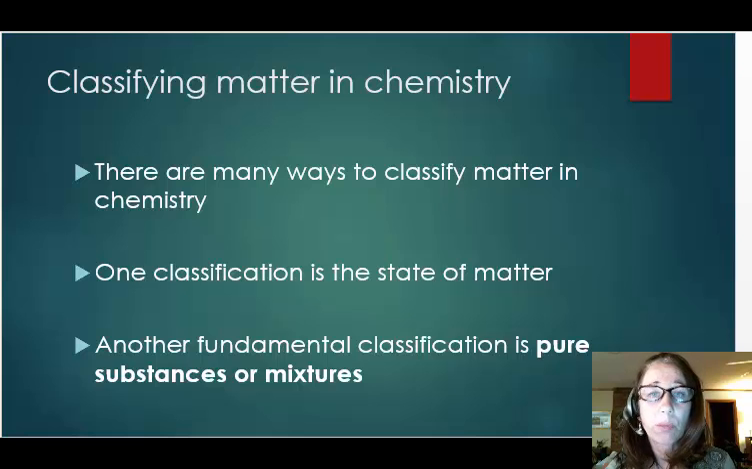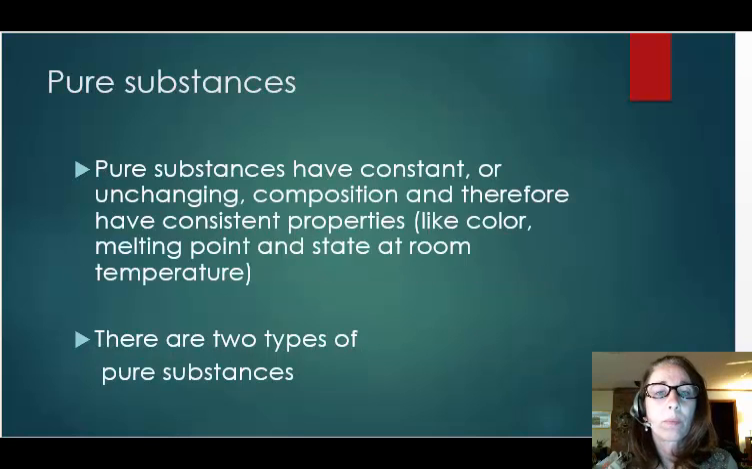The state of matter, solid, liquid, or gas, is one fundamental category that we will discuss later. The classification of matter as a pure substance or a mixture is very useful to chemists. Pure substances are chemicals that have a constant composition, and therefore they have constant properties, such as color, melting point, or state at room temperature. There are two types of pure substances.